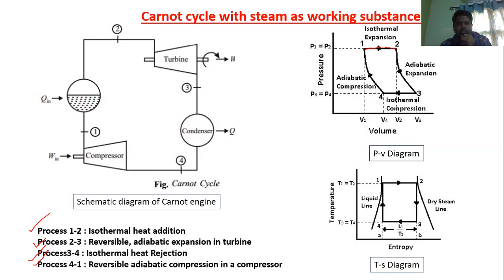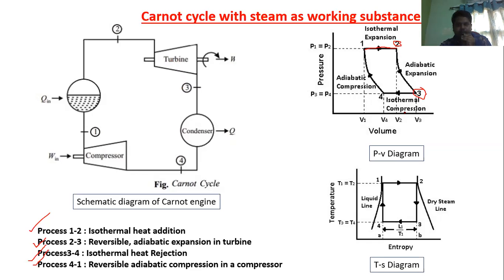So that's why it's a straight line. Now, what is the second process? The second process is 2 to 3, reversible adiabatic expansion in the turbine. Here steam is expanding, and when the steam expands through the turbine, the pressure decreases and the volume increases. So see here, this is point 2. 2 to 3 is the reversible adiabatic expansion.